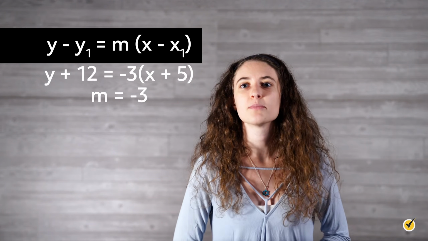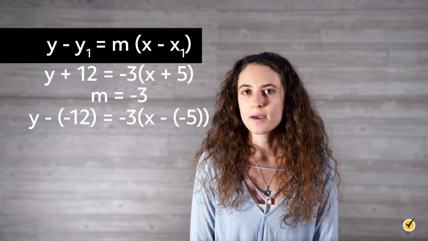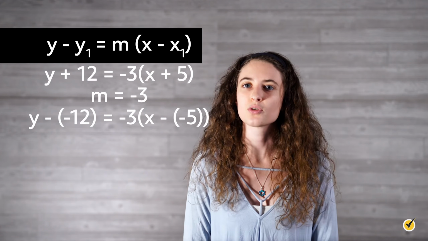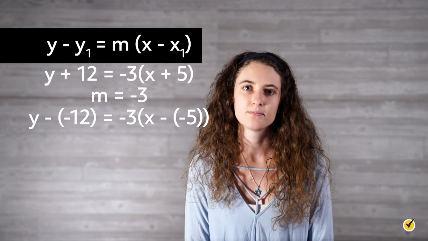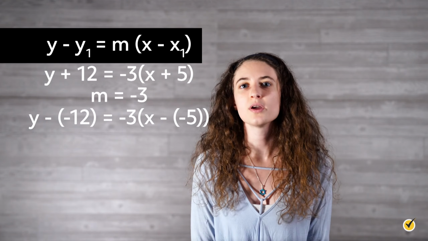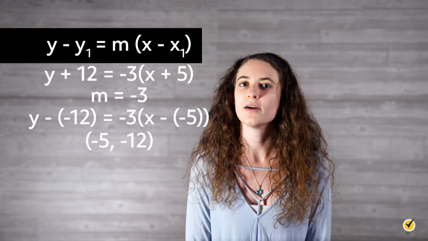This equation also does not match the general form, but it can be rewritten as follows. Y minus negative 12 equals negative 3 times x minus negative 5. This adjustment reveals that the point that is on the line is negative 5, negative 12.